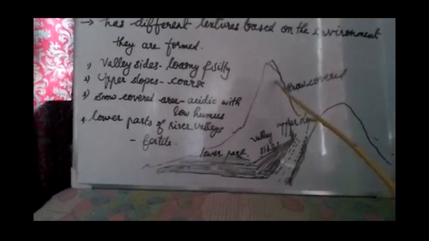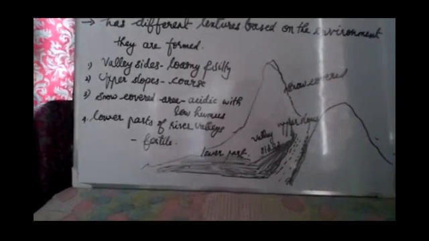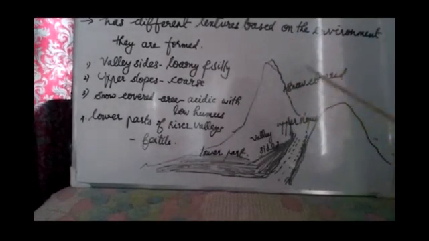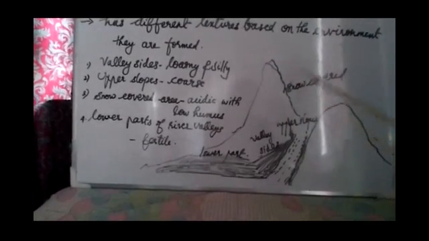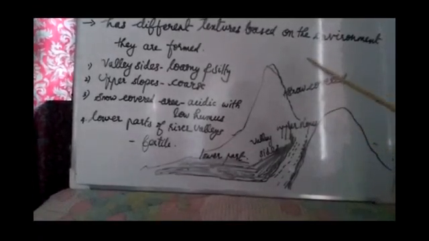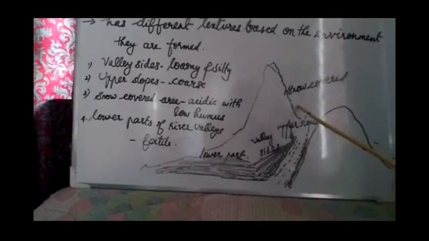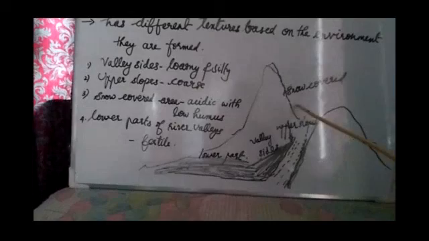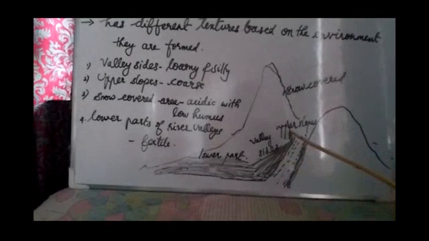At this time the surface humus content and all will be washed away. So that is why humus content will be very less in the snow covered regions. That will be the texture of forest soil in this snow covered region. That is why I told you, based on the environment where they are formed, it has different textures. So this area will not be having much humus content. You understood, I think.